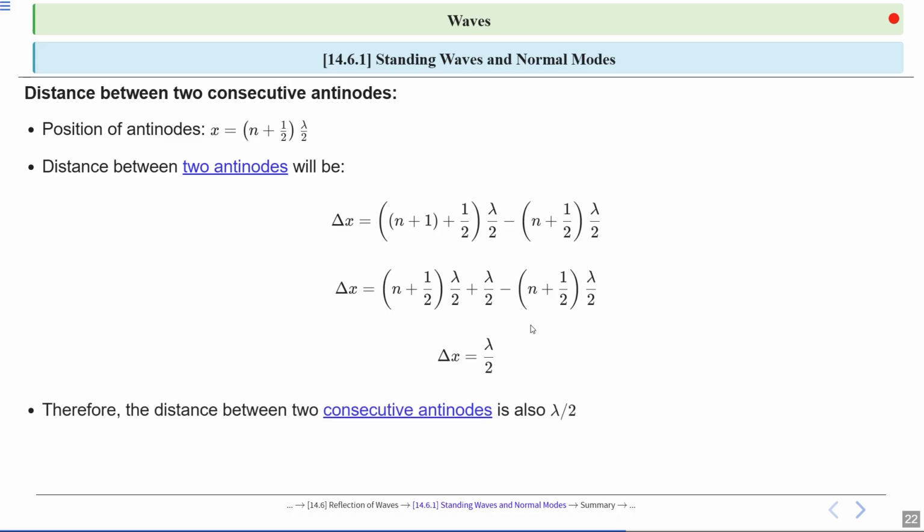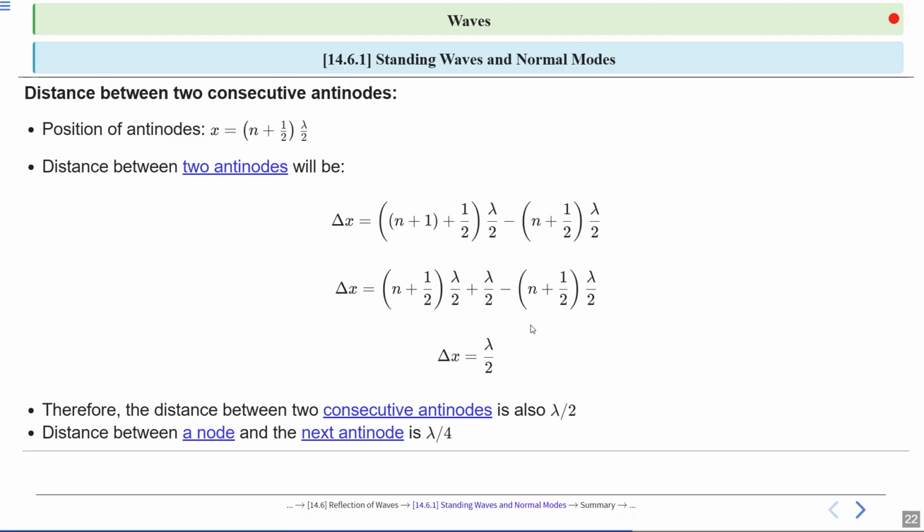The distance between two consecutive antinodes in a standing wave is half the wavelength, or lambda by 2. Antinodes are the points of maximum displacement and they are spaced half a wavelength apart. In a wave, the distance from a node to the next antinode is 1/4 of the wavelength, or lambda by 4. This shows how nodes and antinodes are spaced in a standing wave.